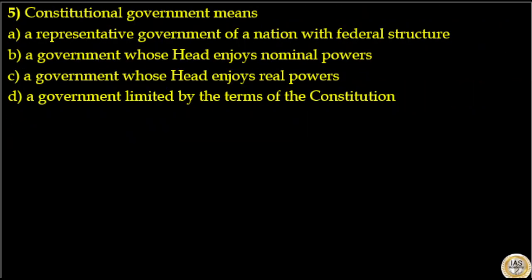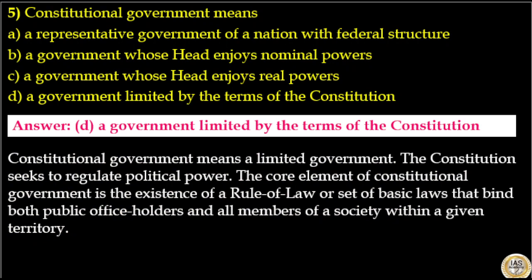Constitutional government means, options are: a representative government of a nation with federal structure, a government whose head enjoys nominal powers, a government whose head enjoys real powers, a government limited by the terms of Constitution. The answer to this question is option D, a government limited by the terms of Constitution. Constitutional government means a limited government.